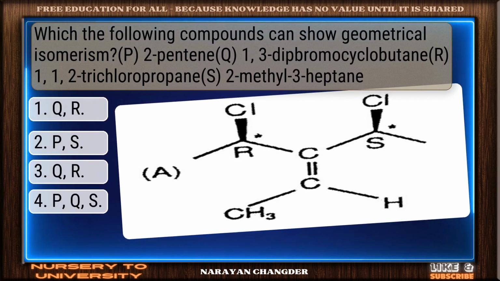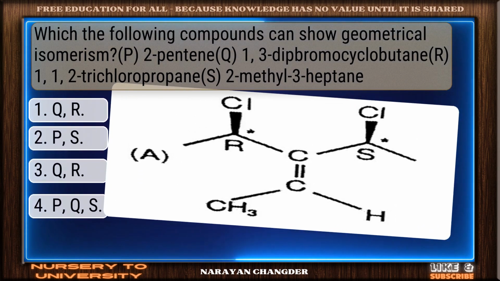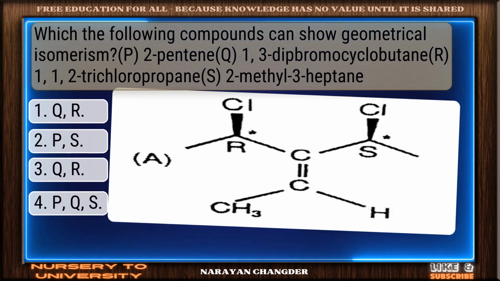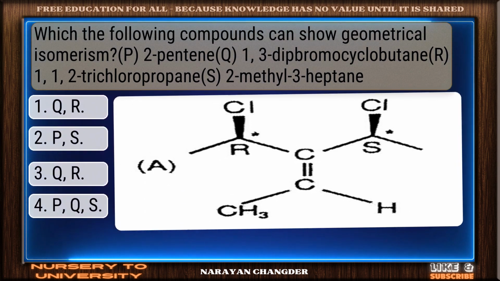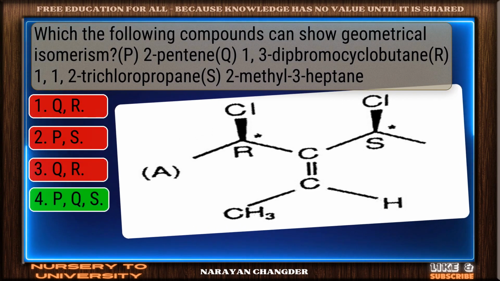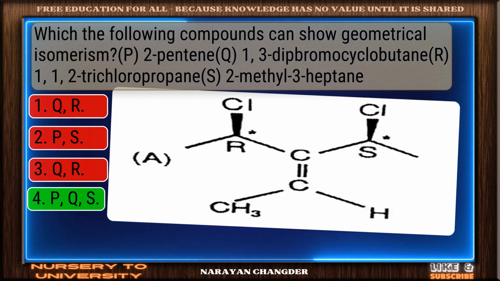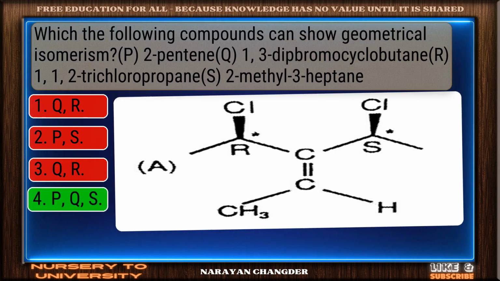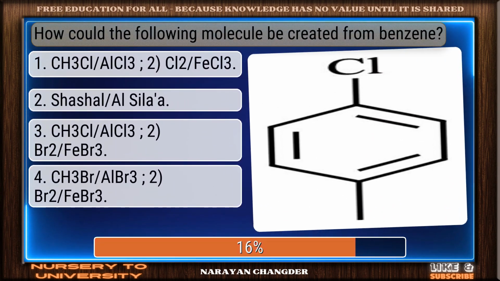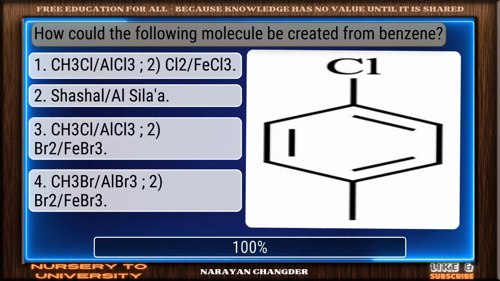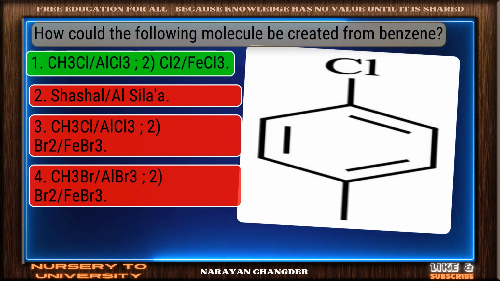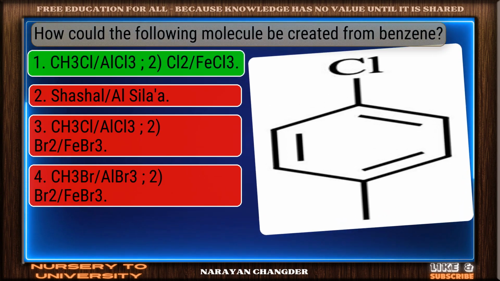Which of the following compounds can show geometrical isomerism? P: 2-pentene, Q: 1,3-dibromocyclobutane, R: 1,1,2-trichloropropane, S: 2-methyl-3-heptene. Smart move. P, Q, S is an accurate answer. How could the following molecule be created from benzene? Nice work. You chose CH3Cl, AlCl3 and it is correct.